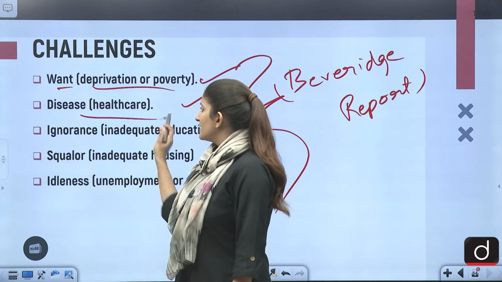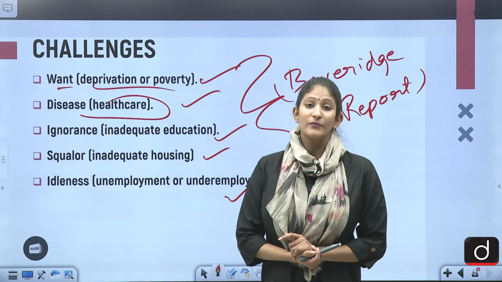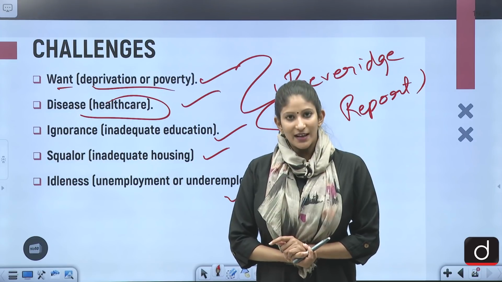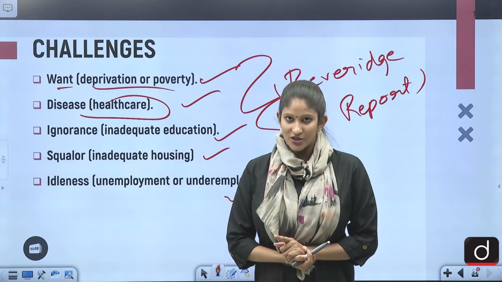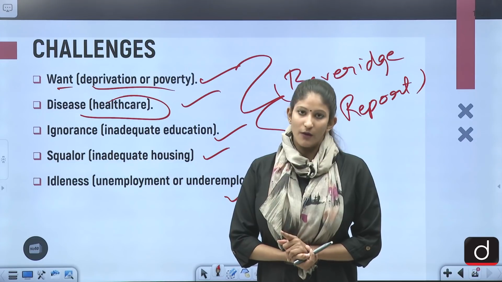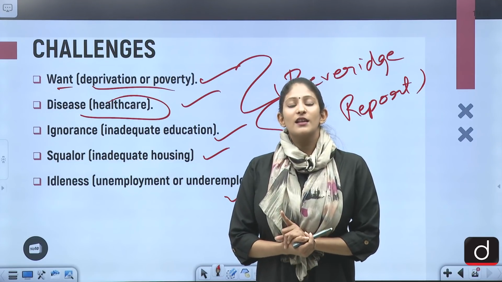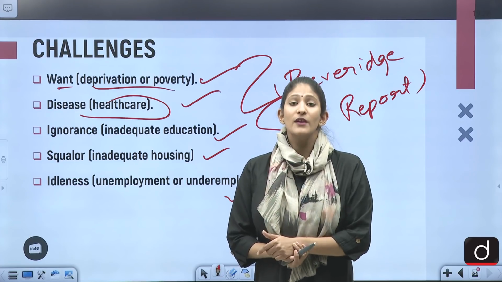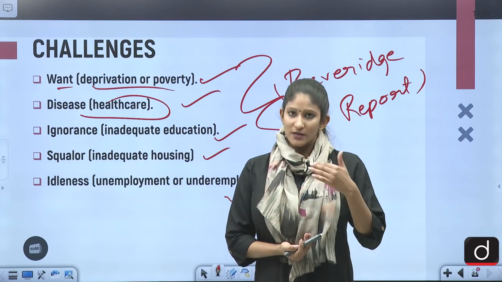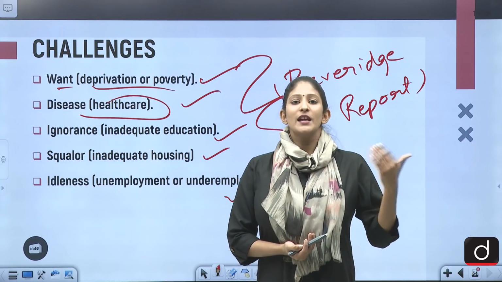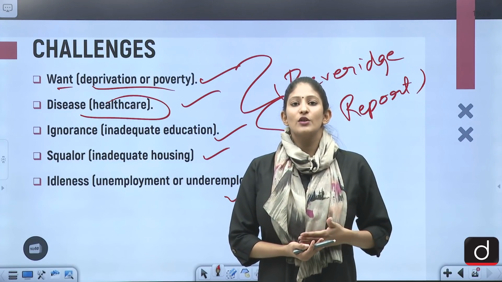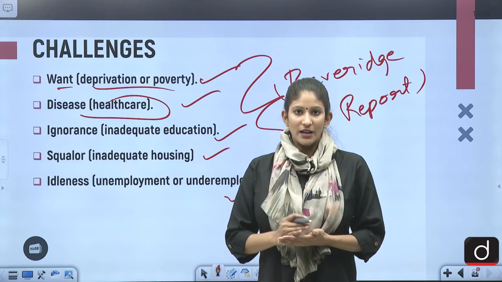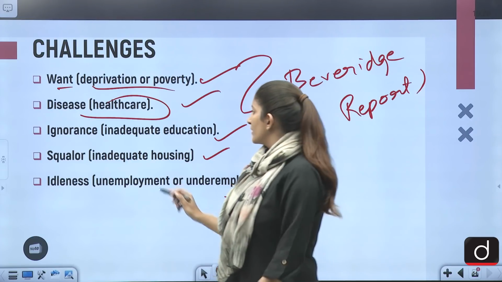Second is disease, that is health care. The COVID-19 pandemic itself is another challenge that India needs to take care of. And India cannot just sit back and relax, because according to the WHO chief, there are pandemics of even more intensity than COVID-19 still in the making. So that is another problem.